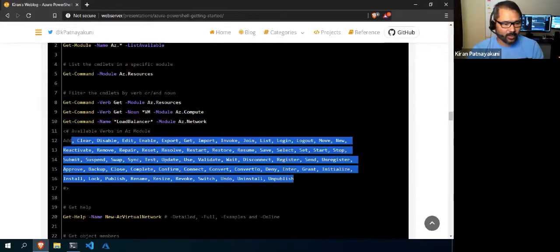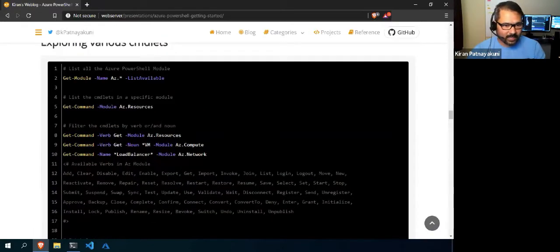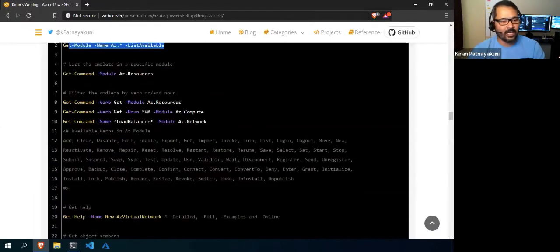They are also proper verbs, and the list that I've given here is available in the module, and in the entire set of Azure commandlets. I think I've already mentioned how to fetch the commandlets from the module, how to get the modules list, and also how to filter down the commandlets using the verb, using the noun, and using the name with wildcards.